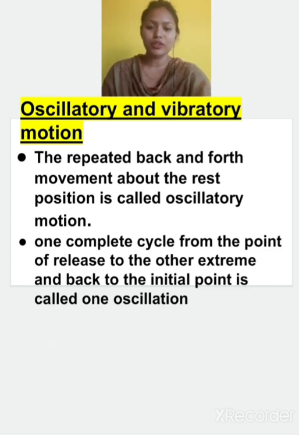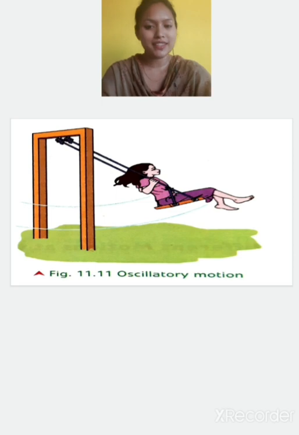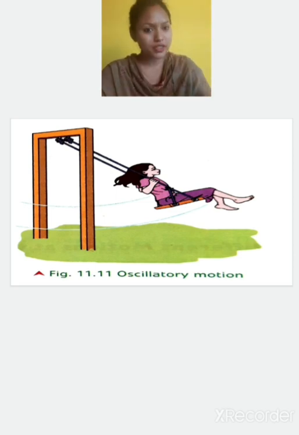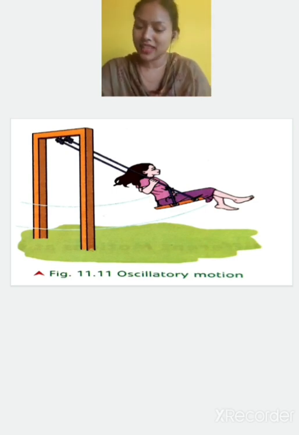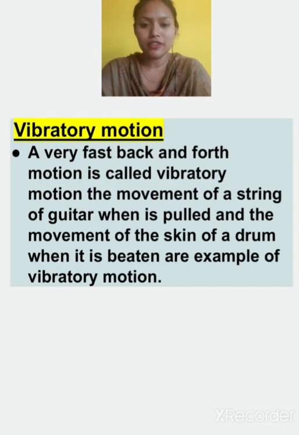Now let's talk about vibration. This is an example of oscillatory motion. The swing is going this way, this way, this way. So it is repeated forth and back motion. It is an example of oscillatory motion. Let's see the vibratory motion.